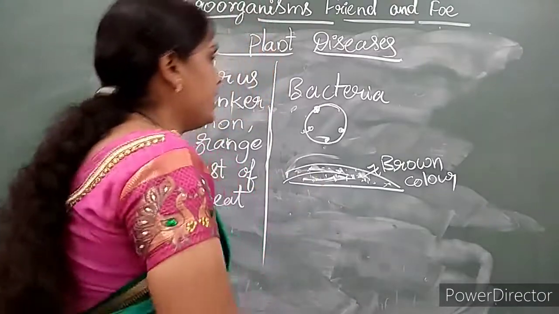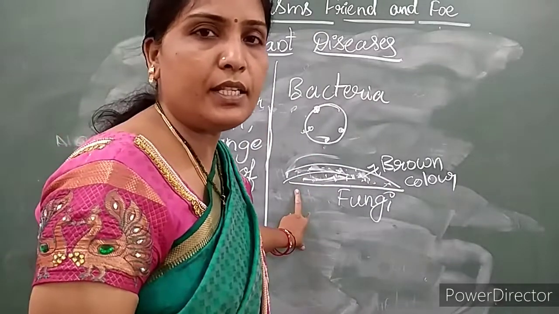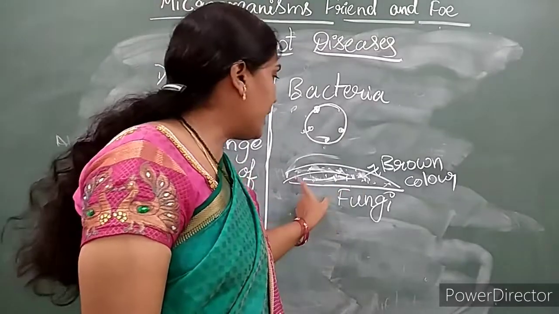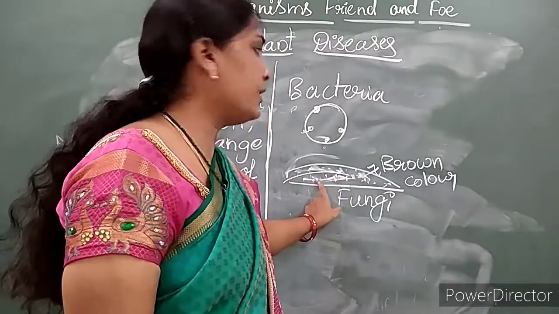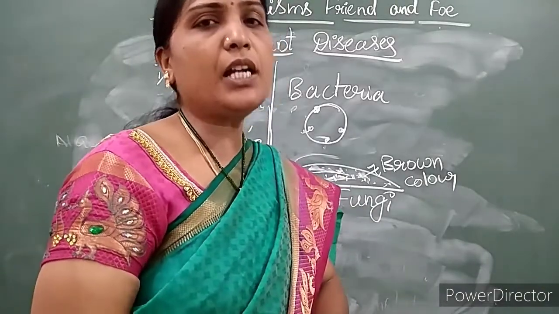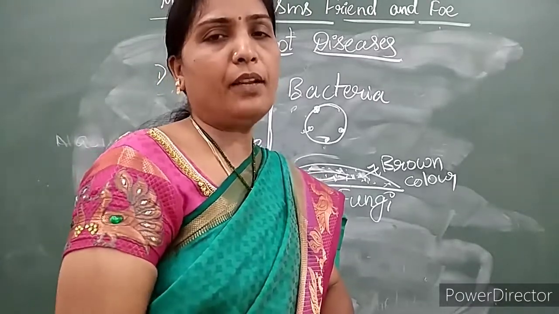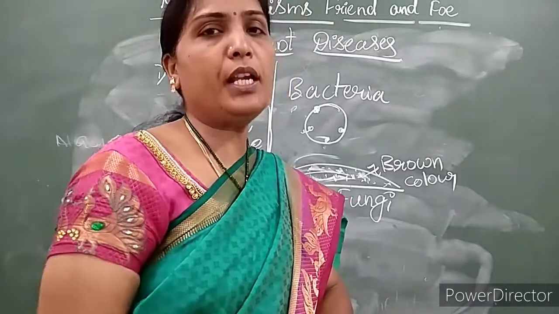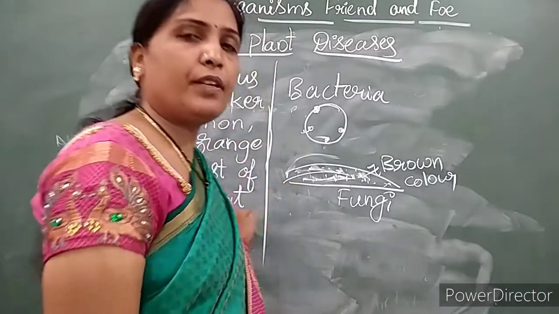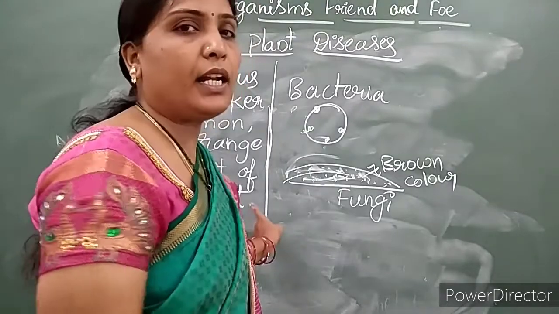This is caused by fungi. Which microorganism is causing this disease? Fungi is causing the rust disease. Because of this brown color rust, the leaf reduces the photosynthesis process. When the leaf is not healthy, the yield automatically becomes less, and farmers, everybody doing work to get more yield, that gets reduced because of this fungi. So fungi causes which disease? Rust disease. In which crops? Wheat and rice crops.